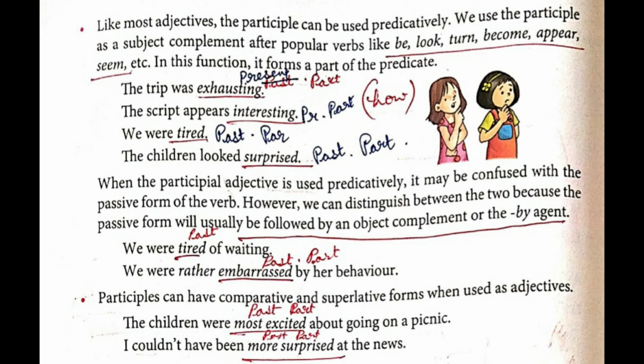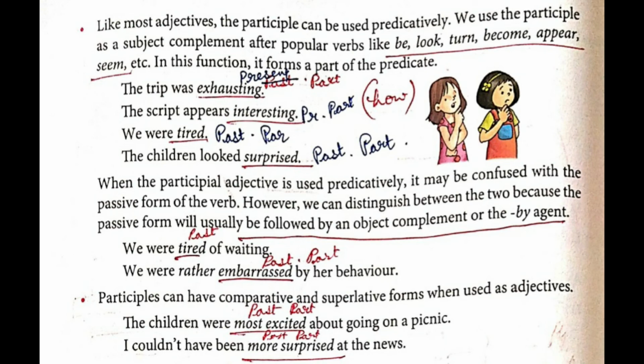And the above sentence, if the sentence was just "we were," it would have been incomplete. So to complete that sentence, we were tired of what? Of waiting. So a complement is there. So going further,